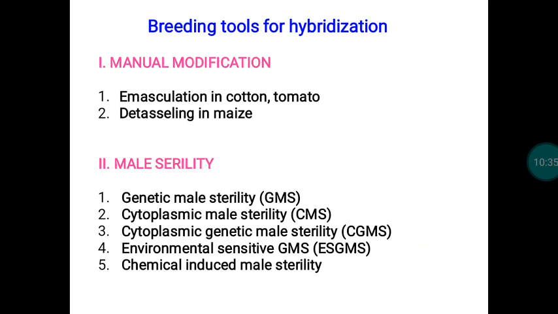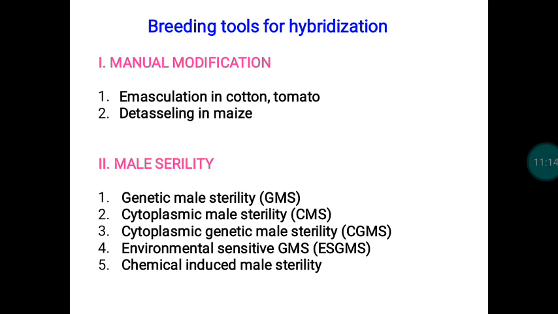Then another major thing with reference to hybrid seed production is that we need to have a female parent and a male parent. Male and female separately are possible mainly in animal systems. We have a male animal and a female animal separately. In human beings also we have male and female separately. Whereas in plant systems, only in very few cases do we have a male tree and a female tree, for example papaya. But in most cases, particularly crops like rice, the male organ and female organ are there in one and the same flower, not even in the same plant at different places.